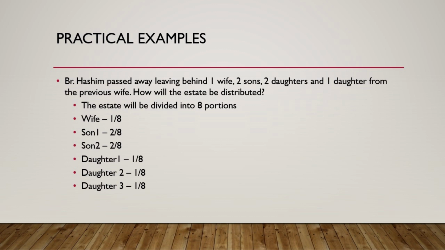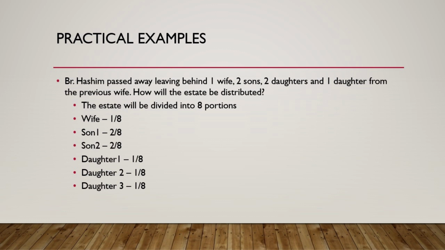You're the sister, you're getting 1/8, this is how much your portion is. You're the brother, you're getting 2/8, this is how much your portion is. Explain. Then he takes permission from them: do you allow me to use your portion? This will be my capital in the business, and I will be spending on you.